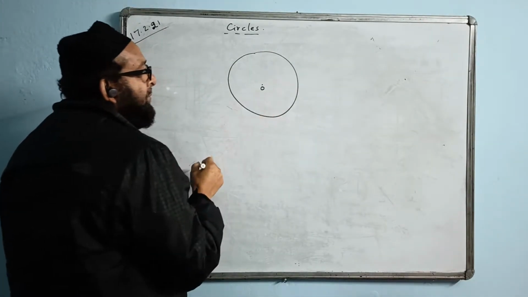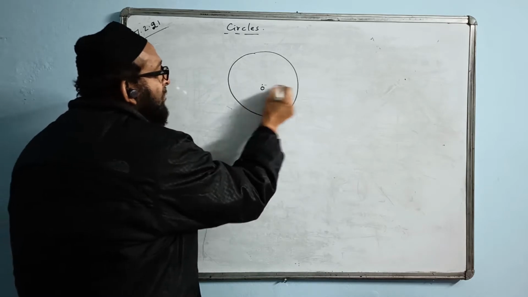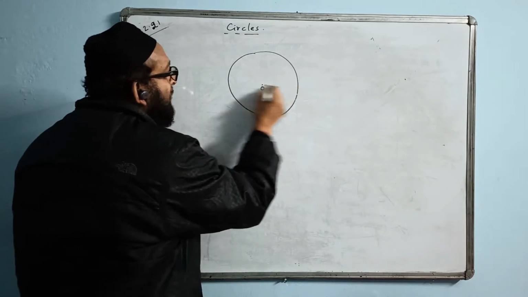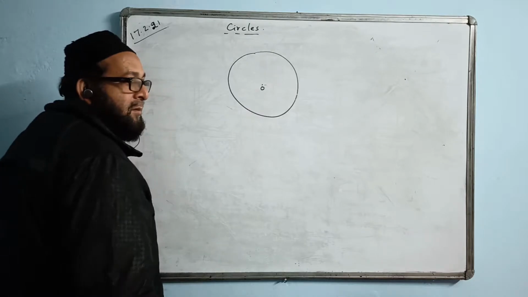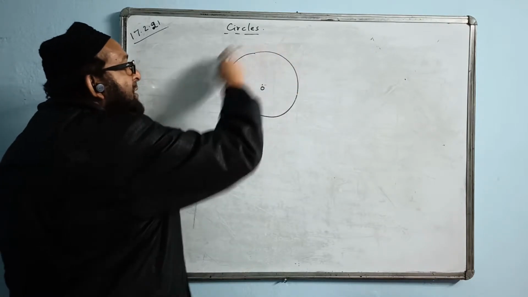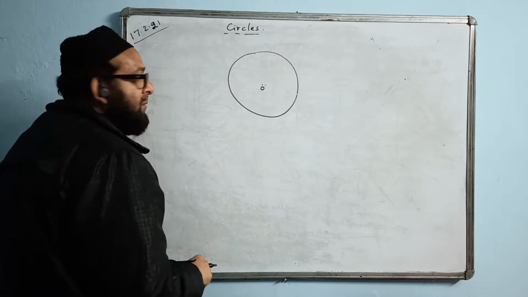of the circle. This line is called radius. Diameter is the full line passing through the center. This entire thing is called circumference of the circle.